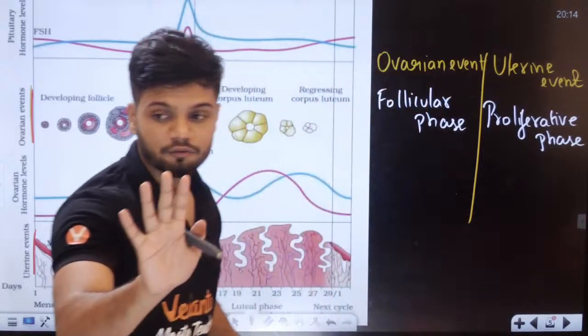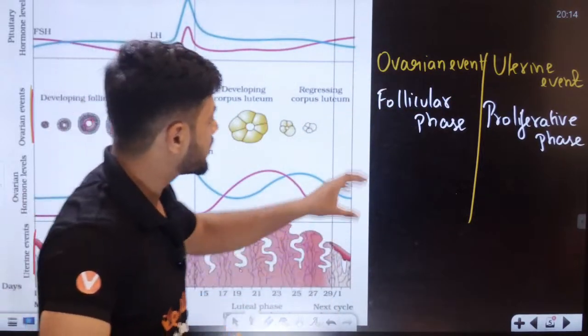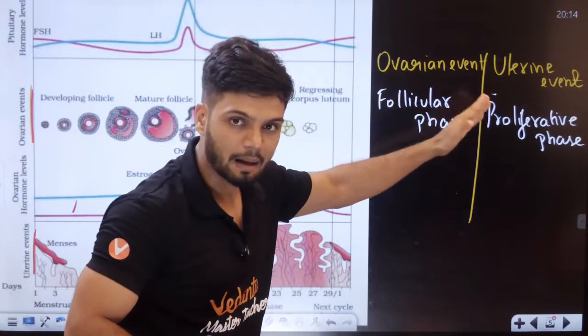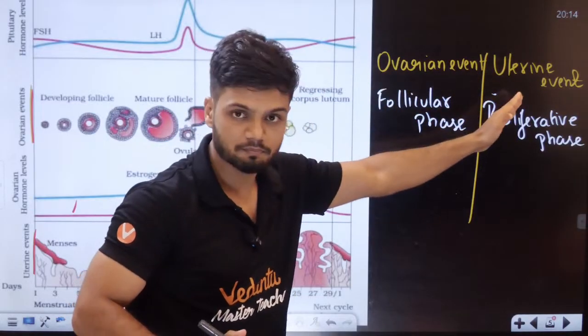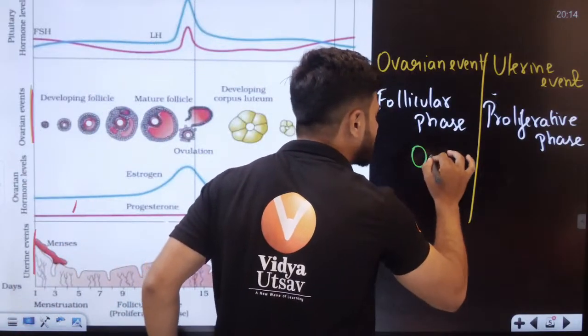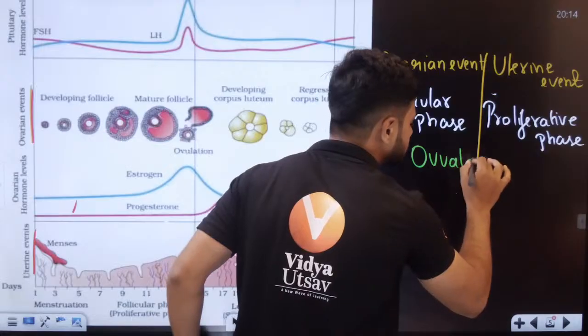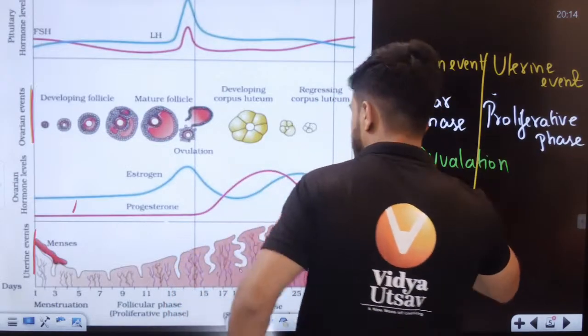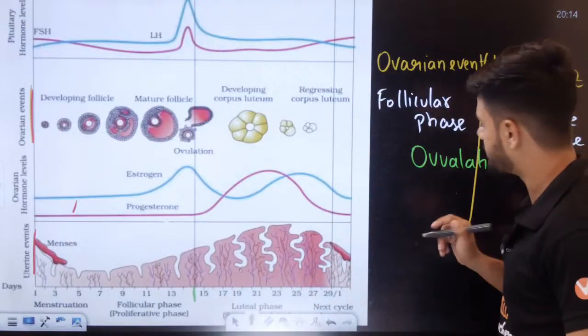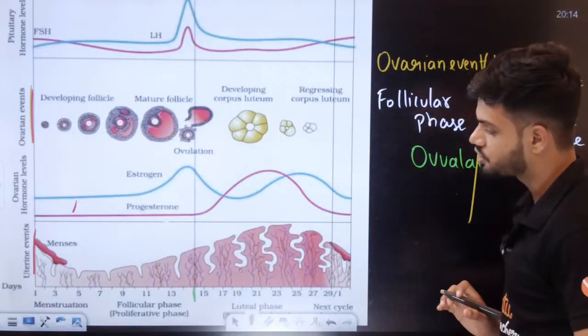Just listen to me very carefully, students. So here we have the follicular phase, here we have the proliferative phase. Simultaneously both are happening. This is influencing this. Then there is a common phase on the 14th day, called ovulation. Ovulation is happening.